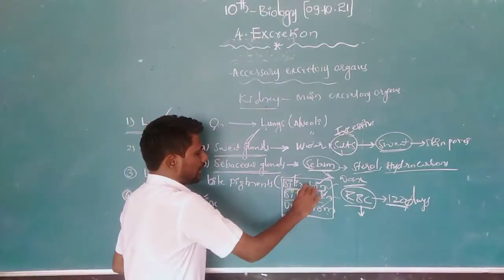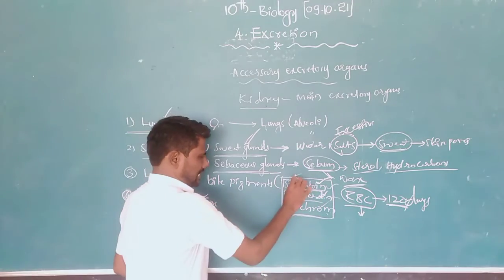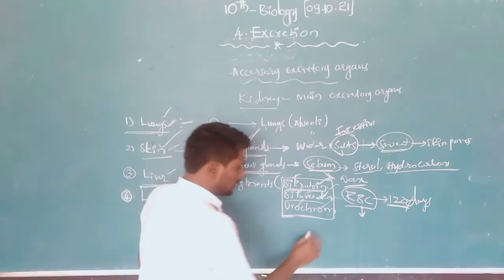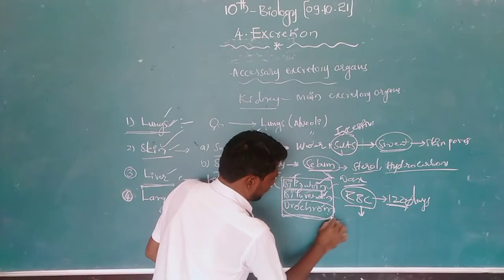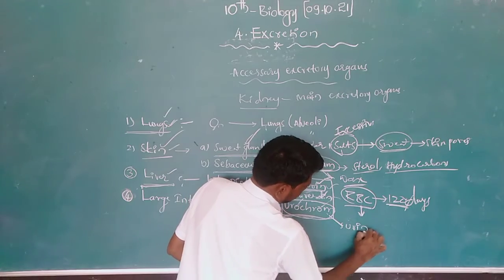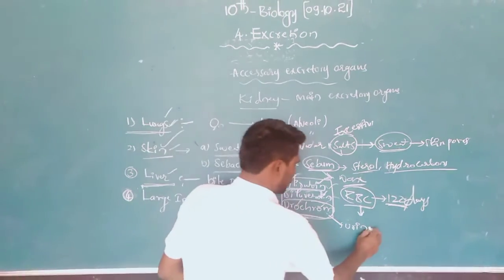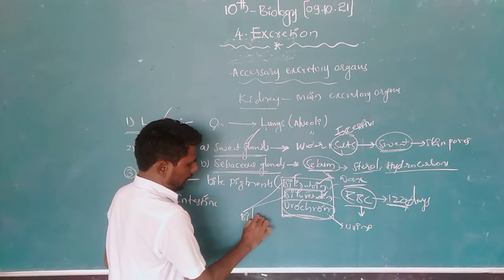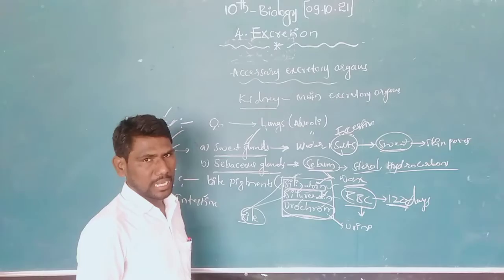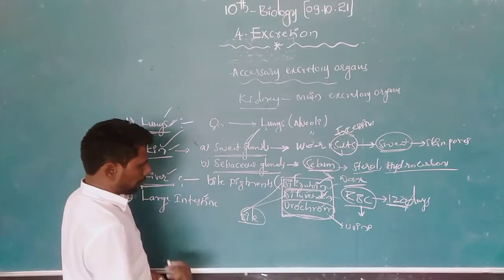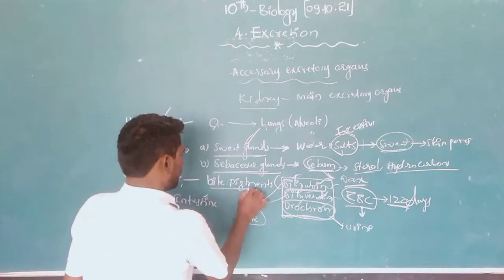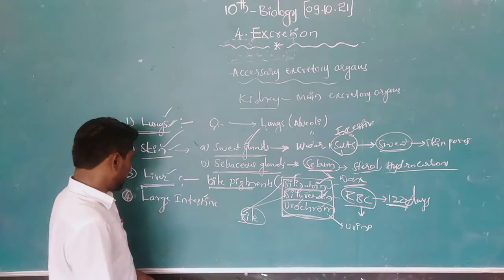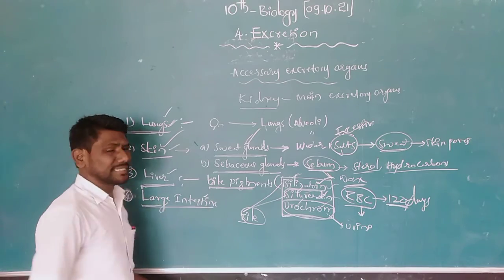These three are non-essential components, so we have to send them out. Urochrome is sent out in the form of urine. Bilirubin and biliverdin are stored in bile, and we expel them by vomit or by other excretory mechanisms.